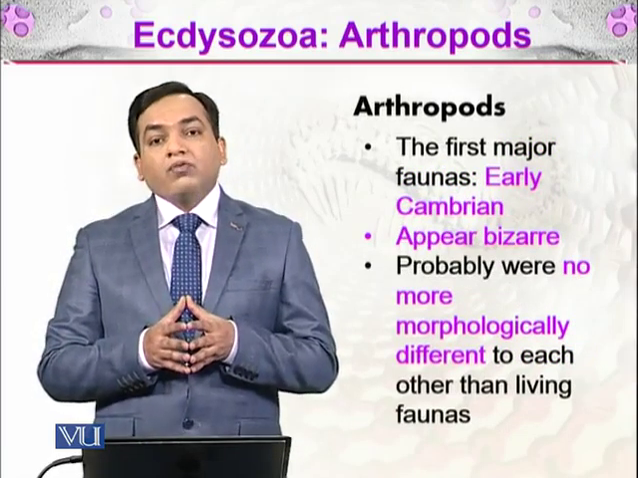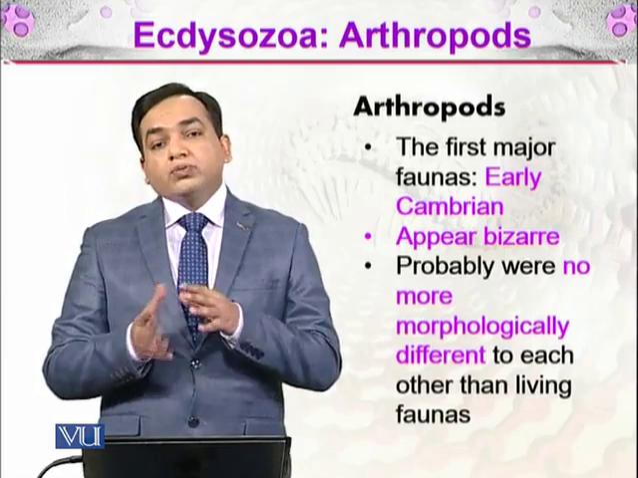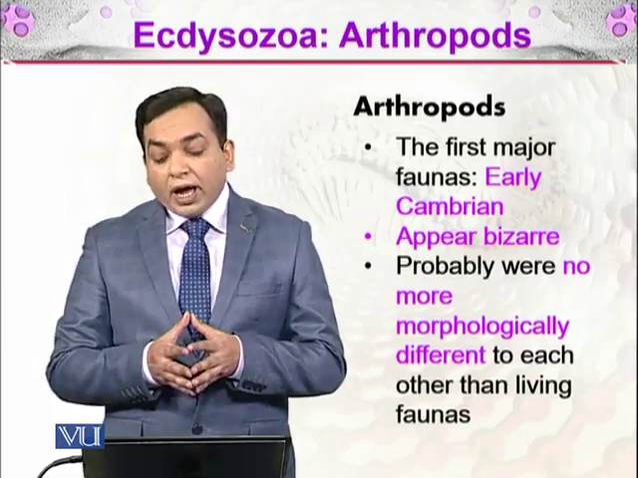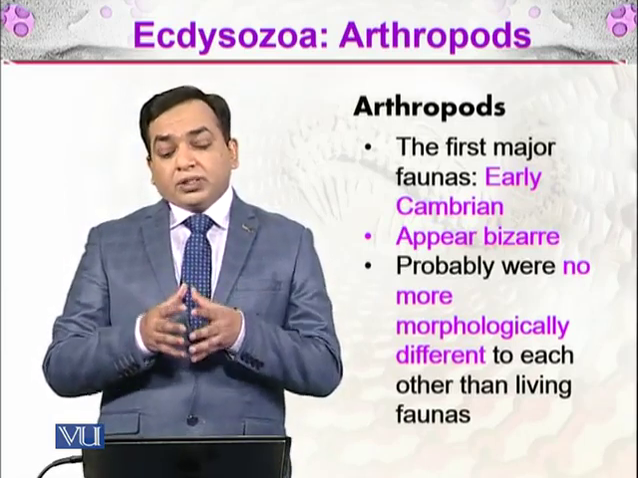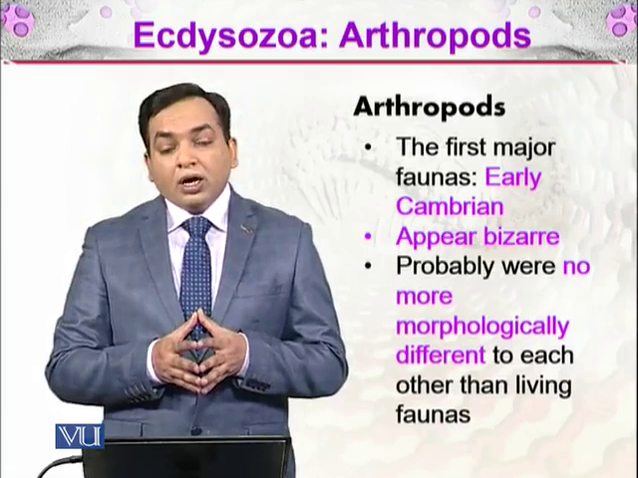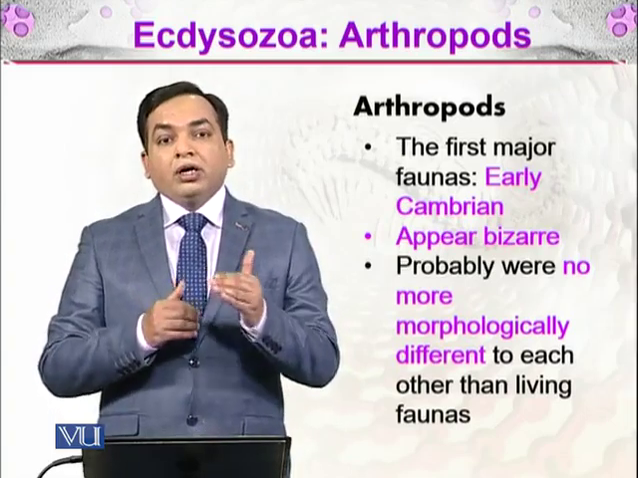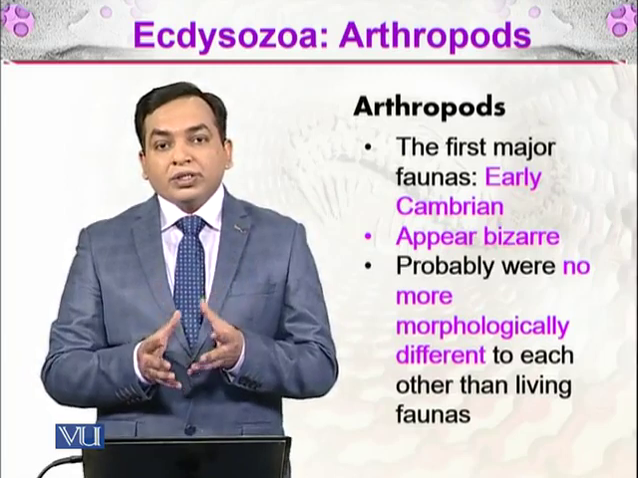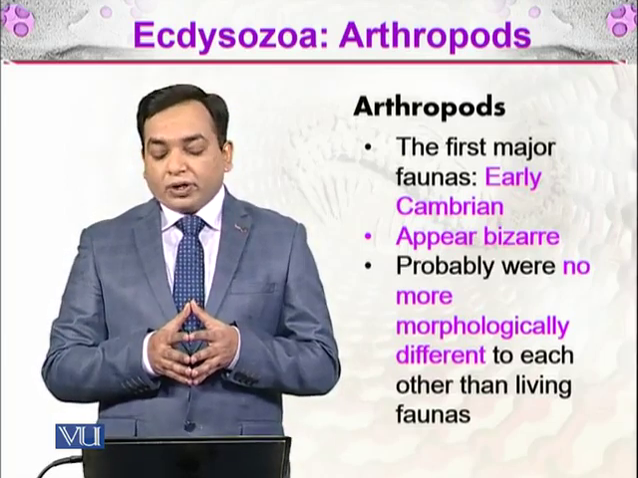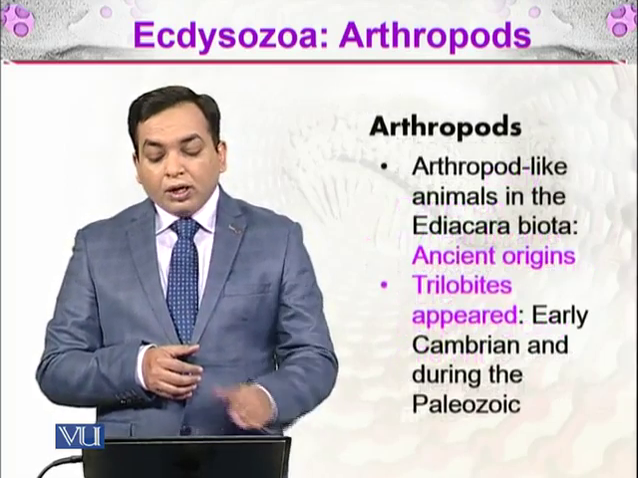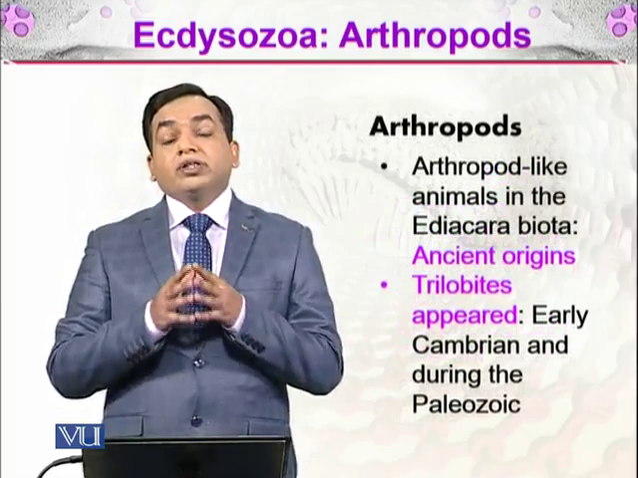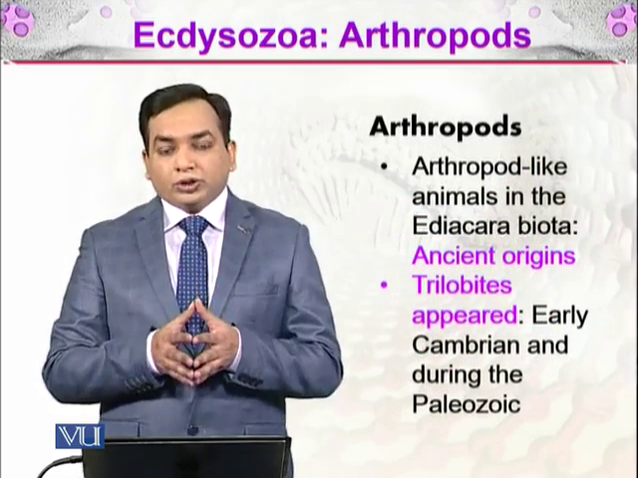The first major fauna was present during the early Cambrian, and if we see these fossils, these organisms look very bizarre. But they are not very much different from the insects that we see today. Morphologically, their segments and different body parts are not pretty much different from the earlier life forms that inhabited the earth. So arthropod-like animals were present in the Ediacara biota. That means this group of animals has ancient origins.